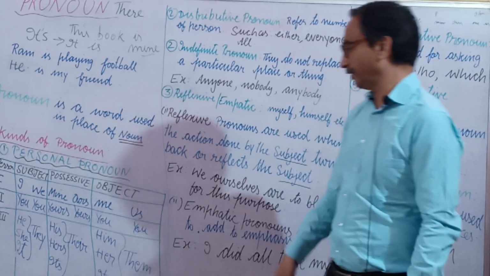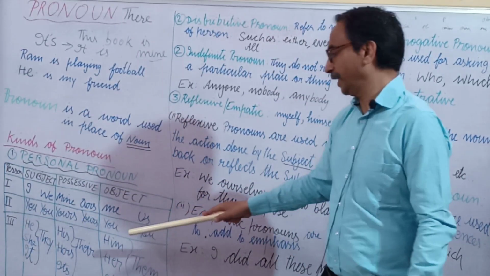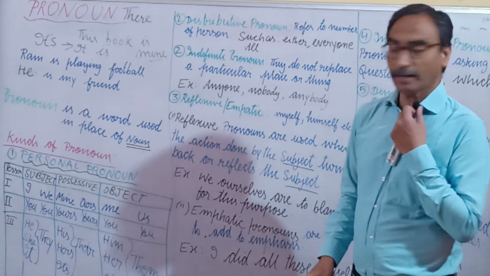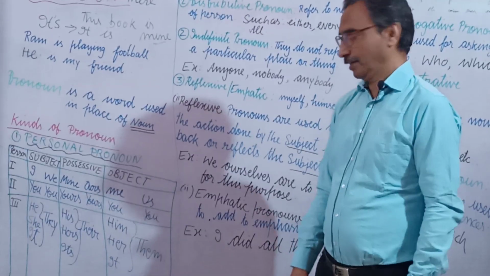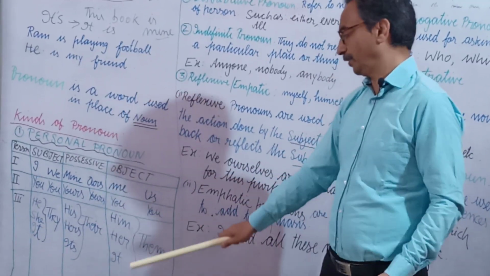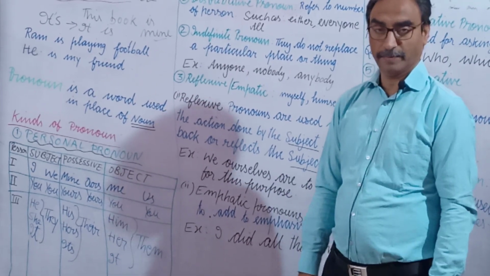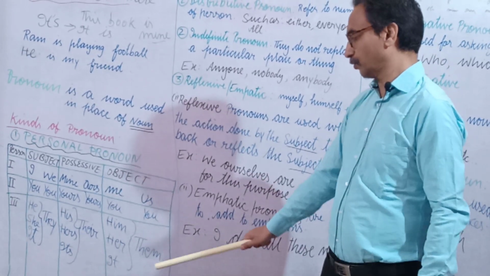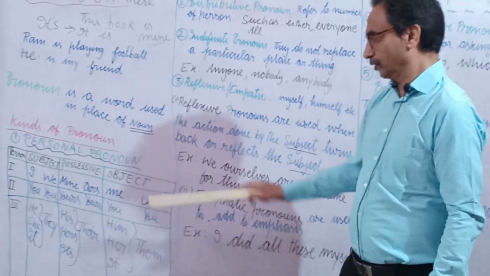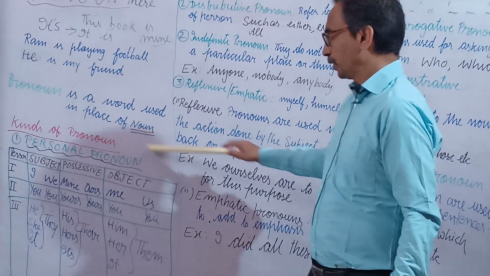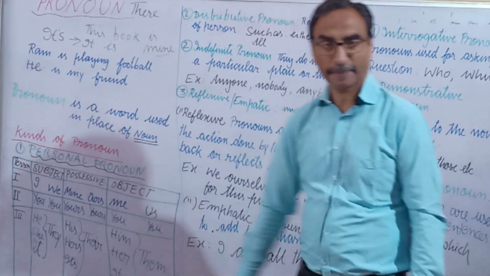Then for objective case, if there is a boy, we write him. If there is a girl, we write her. And if there is any non-living thing, we write it. But if more than one or two, we write them. So these all are called personal pronoun.